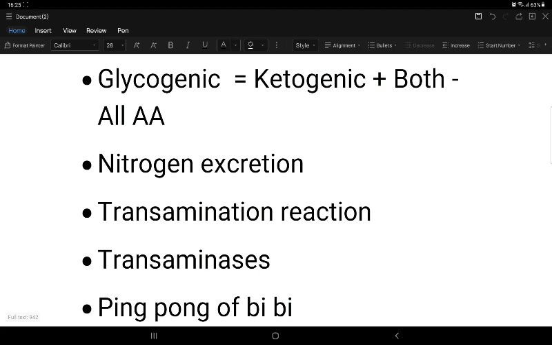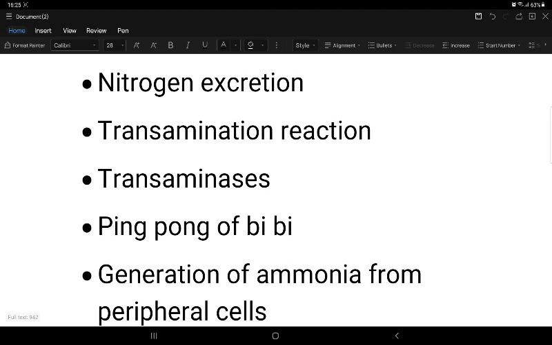And the first step is the transamination reaction. The first reaction in the catabolism of an amino acid is transamination. It is a reversible reaction. It requires B6, PLP, pyridoxal phosphate. It occurs through covalent catalysis, that is, a strong covalent bond is formed. The common amino acid involved is glutamate. Alpha ketoglutarate is converted to glutamate, glutamate to glutamine, glutamine is the safest form, blood to liver, urea formation. This is the basics of the transamination reaction.